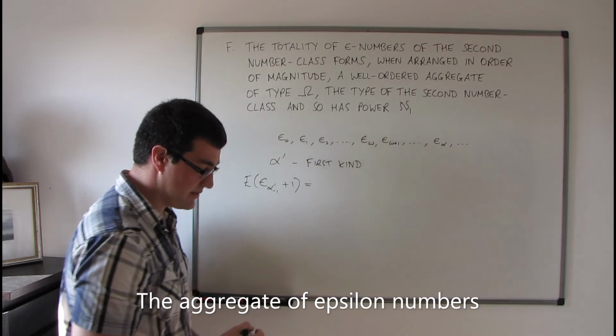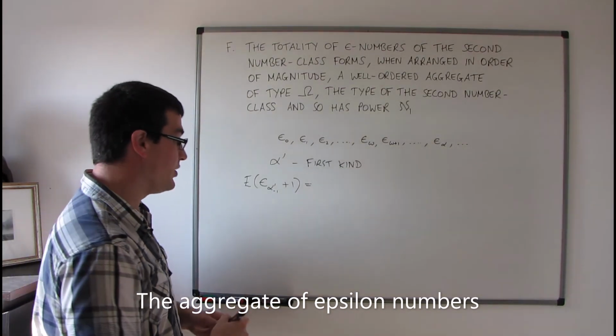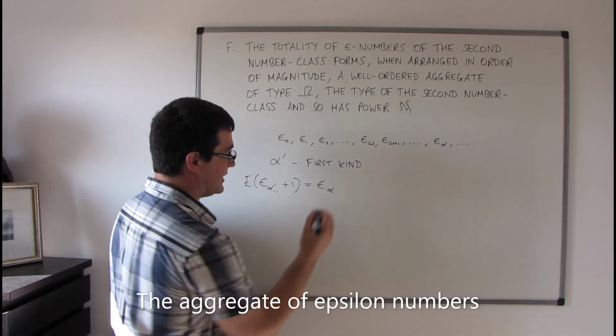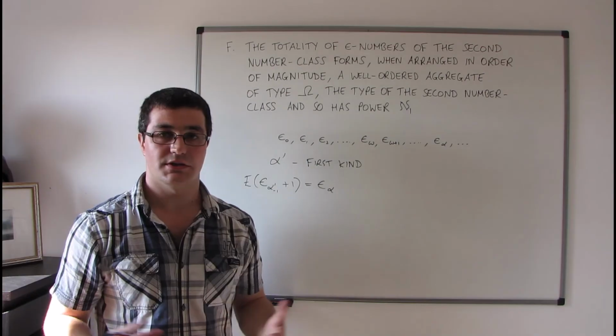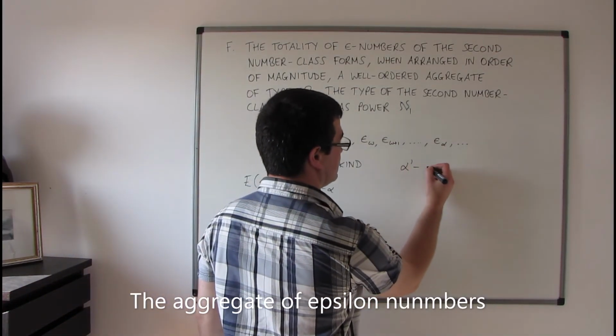And this is going to give me the next epsilon number along in order of magnitude. Well, that would be, in that case, epsilon sub alpha primed. So suppose then that alpha primed is actually of the second kind.